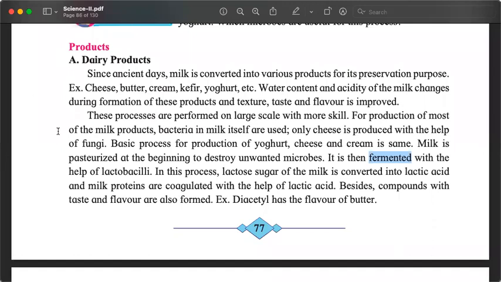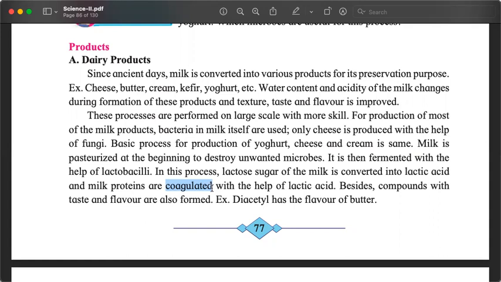So in this fermentation, what happens is the lactobacillus, which is already there in the milk, is encouraged to grow. It feeds on the lactose sugar of the milk, and lactic acid is produced. This lactic acid coagulates. Remember this word. It coagulates, it separates the protein from the fat and other substances.